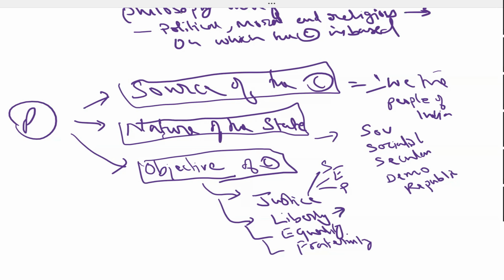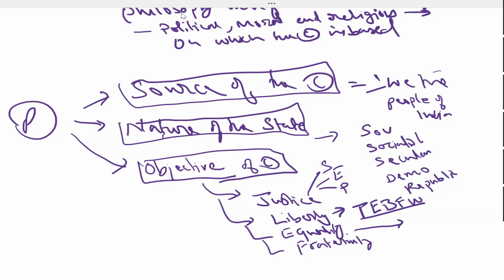Similarly, it gives the concept of liberty. What kind of liberty? Liberty of thought. You can write it down. Liberty of thought, liberty of expression, liberty of belief, liberty of faith and worship. Liberty of thought, expression, belief, faith, and worship. Getting it?